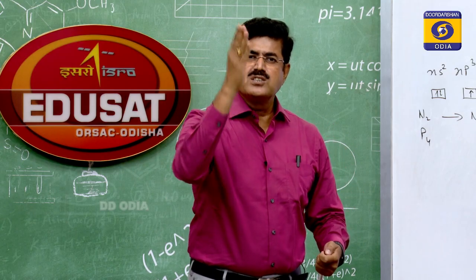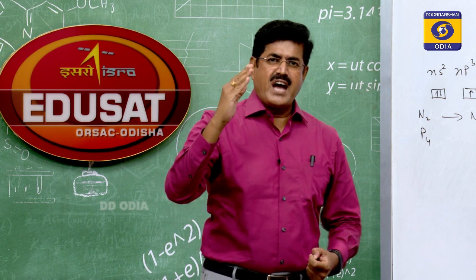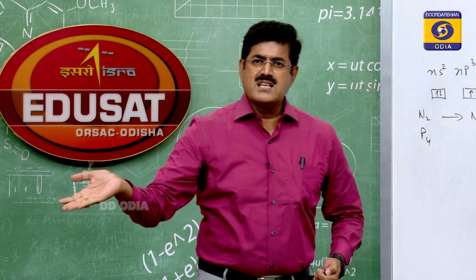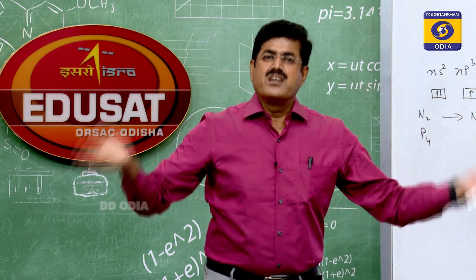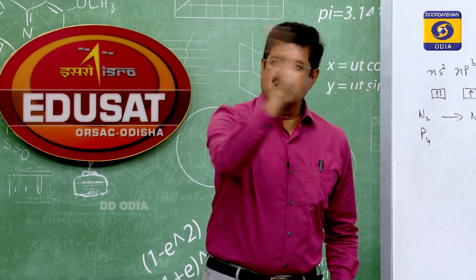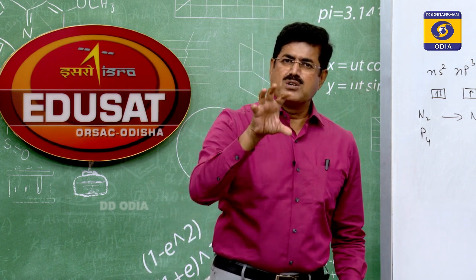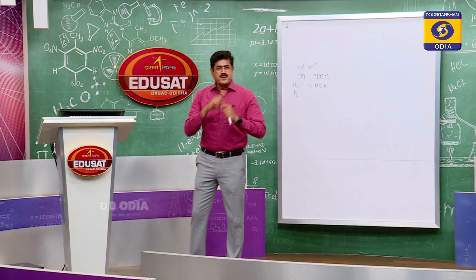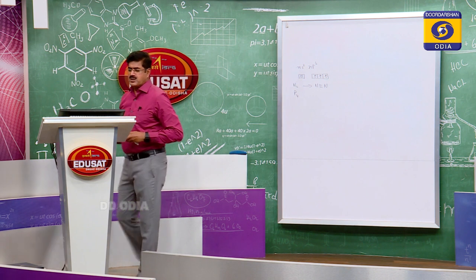Nitrogen is a gas because it is diatomic. Why is it diatomic? Because it shows multiple bonding. Why are the other members solids? Because they are tetraatomic. Why are they tetraatomic? No multiple bonding, so they exist as tetraatomic molecules in order to satisfy the valency. Okay, so this is the first physical property we are discussing, the atomicity.